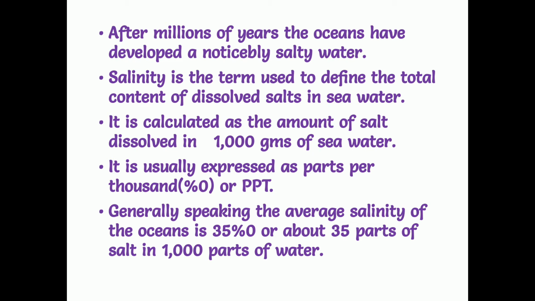Generally speaking, the average salinity of oceans is 35 parts per 1000 of water.